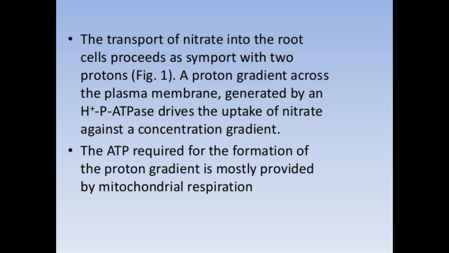The transport of nitrate into the root cells proceeds as a symport with two protons. A proton gradient across the plasma membrane, generated by a hydrogen ATPase, drives the uptake of nitrate against the concentration gradient. The ATP required for the formation of the proton gradient is mostly provided by mitochondrial respiration.